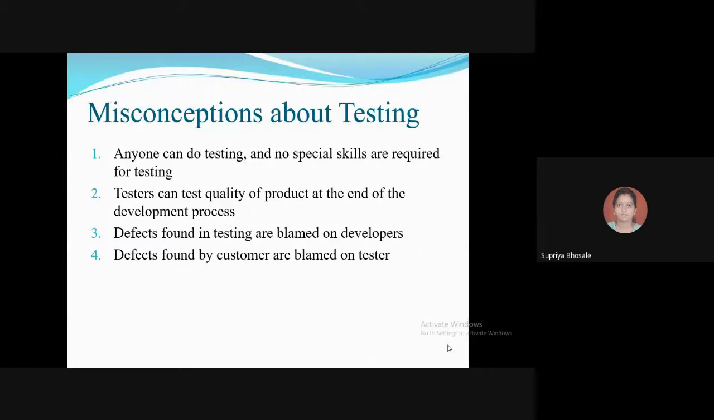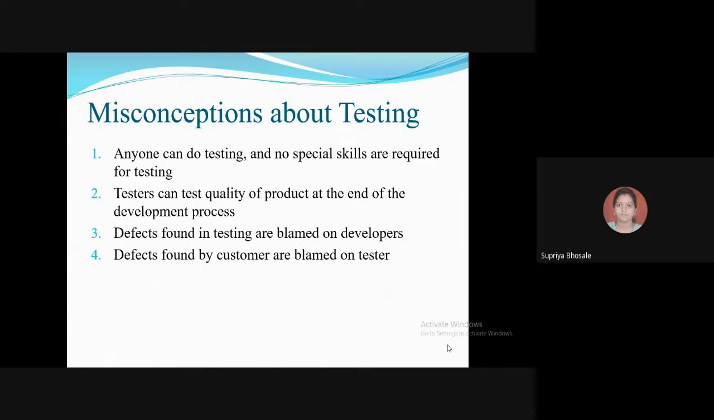So software testing itself, we can say, is a quality assurance activity. But in reality, testing is a quality control activity. We are saying quality assurance, but it is a quality control activity. So there are many other misconceptions about software testing, as listed here. In that, the first one is: anyone can do testing and no special skills are required for testing. So this is the first misconception.